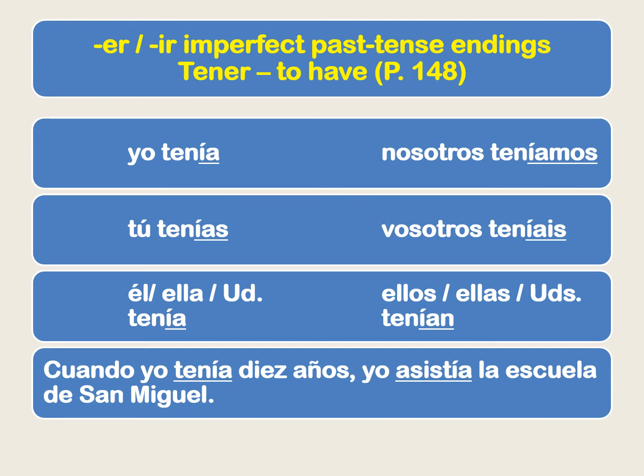So our example sentence, cuando yo tenía 10 años, yo asistí a la escuela de San Miguel. So when I was 10 years old, or when I had 10 years in Spanish, so we use the imperfect when we talk about age and tener. Yo asistí a la escuela de San Miguel. I attended St. Michael's School. It's an ongoing period of time, so here we can use the imperfect past tense.